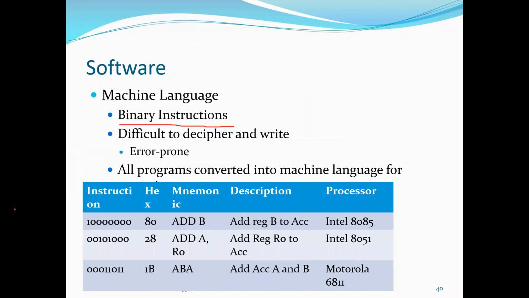What is exactly happening is that there is a compiler which converts the source code, whatever we write in a high level language, to machine language. These high level languages are user friendly and user understandable, but for the machine, the compiler converts it into binary code and gives it to the machine. High level languages are machine independent. What does machine independent mean? It is independent of the processor. It does not depend on the processor.